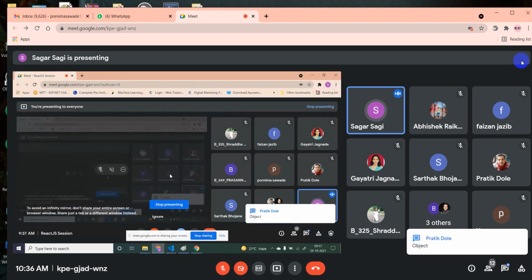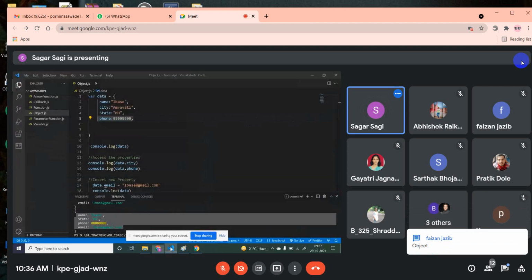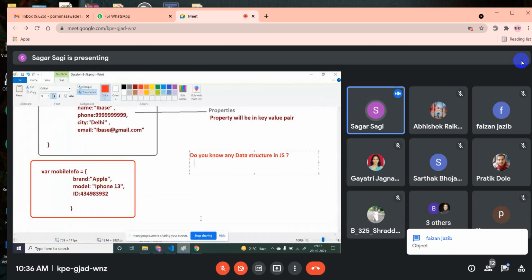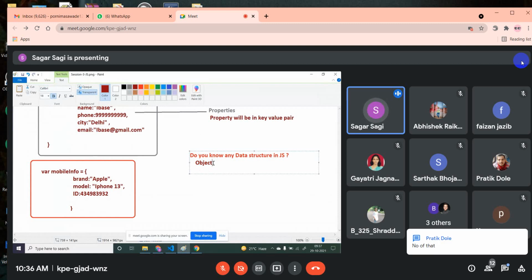If this question is asked, you say yes, and the name of that data structure is object. So the answer should be object. Do we have only one data structure like this? No, we have so many. This is one data structure we have learned up to now. Object is one data structure in JavaScript.